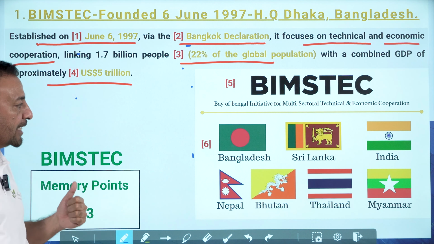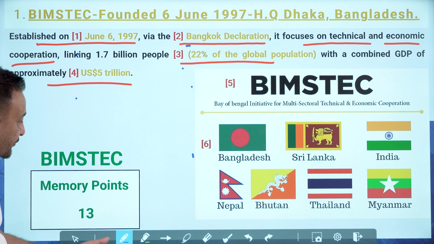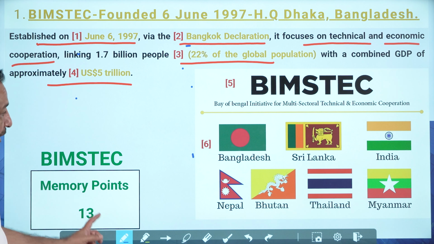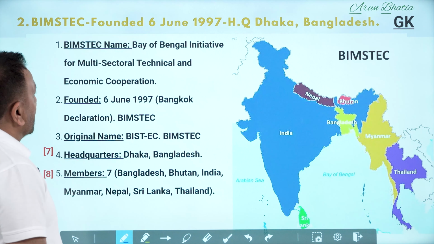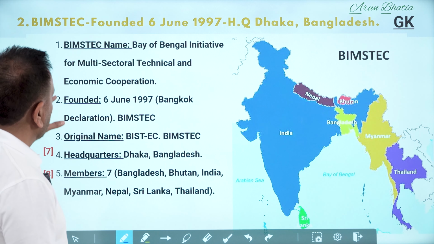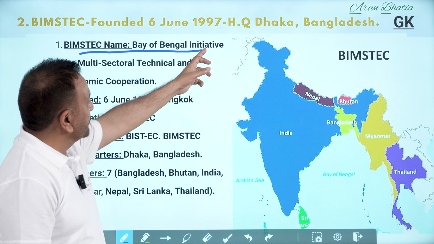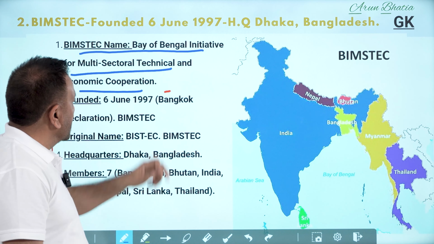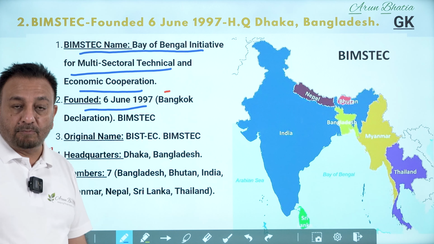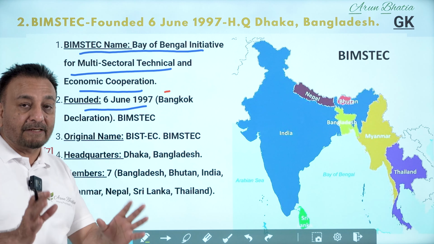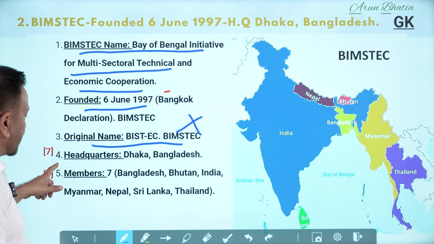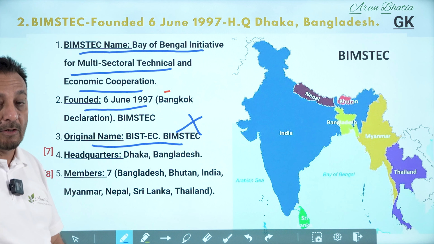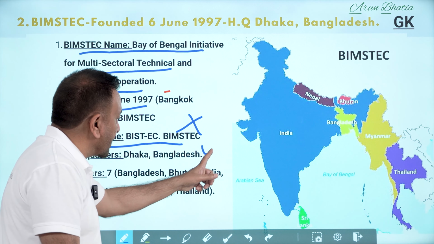Now we are moving to the next page, covering the rest of the points which are left, 13 minus 6. Now we are going to discuss 7 more points for your exam. Here, this is again an abbreviation. We are repeating it. Formed, we have already discussed, through the Bangkok Declaration, and the original name is not required to be remembered for the exam, but this point is important: where the headquarters of this organization is located. It is located in Dhaka, Bangladesh.